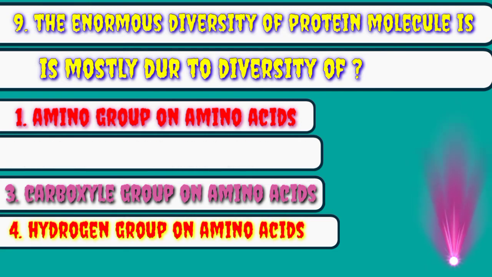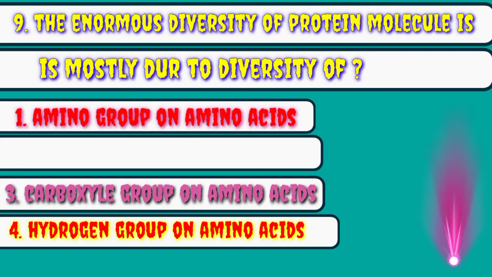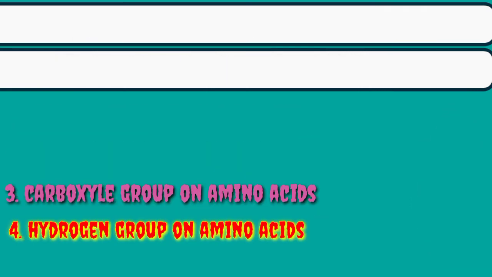Among these groups, only the R group is variable in different amino acids, while the other 3 groups, hydrogen group, carboxyl group, and amine group, are the same in every amino acid. So the only reason for the enormous diversity of protein molecules is the variable R group in each amino acid. Some amino acid R groups contain 1 carbon, some contain 2 carbons, and some do not contain any carbon. So our correct option is the R group on amino acid, which is responsible for the enormous diversity of protein molecules.